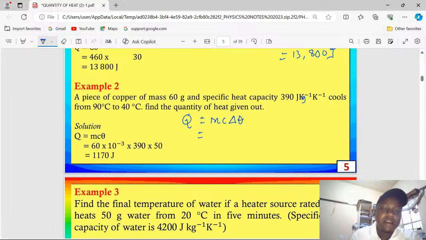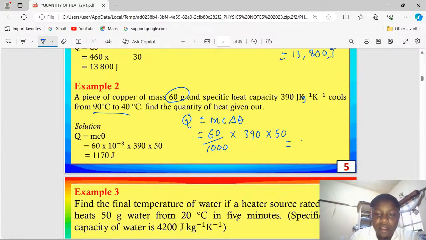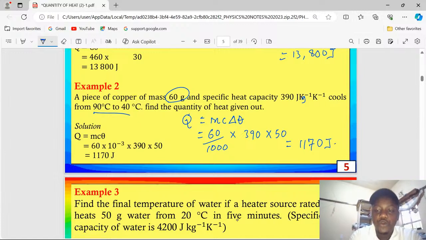In this case, remember we should work with SI units. Therefore, mass of 60 grams should be converted to kilograms by dividing by 1,000, multiplied by the specific heat capacity of 390 of this substance, times a change of temperature from 90 degrees cooling to 40 degrees Celsius, which will be a change of 50. And therefore, this will give us 1170 joules of energy.